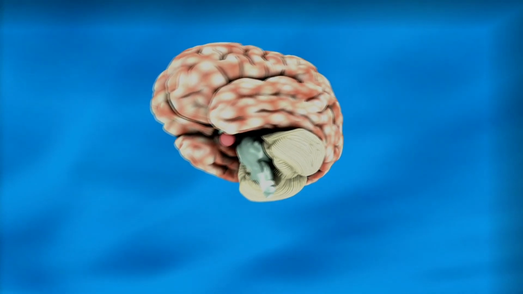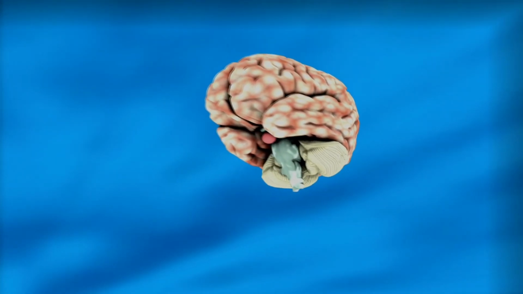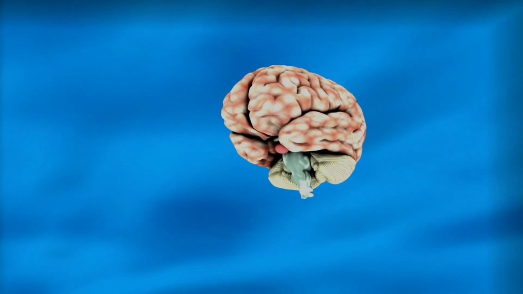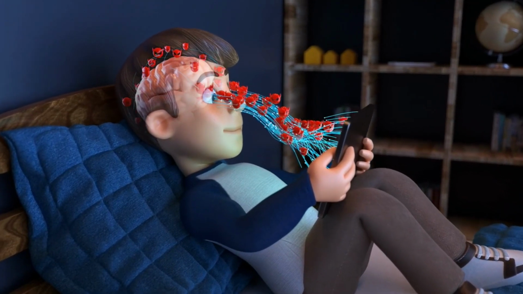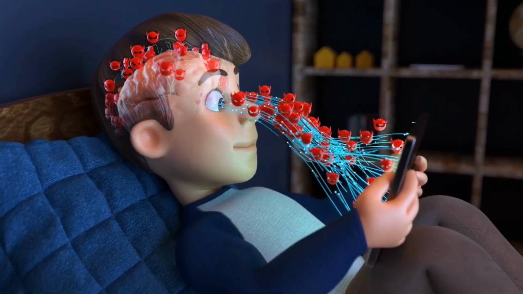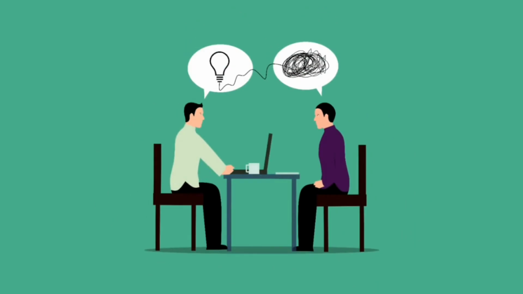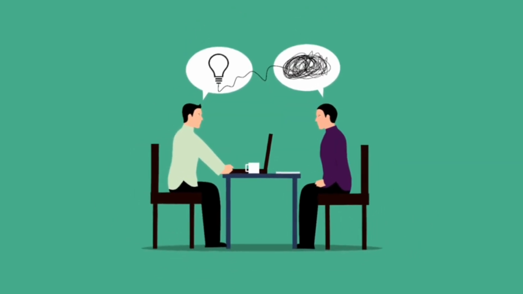Stay mentally active. Engaging in mentally stimulating activities, such as reading, learning a new skill, or playing a challenging game, can help keep your brain sharp and may even reduce the risk of cognitive decline. Get enough sleep. Getting enough sleep is essential for proper brain function, and lack of sleep can impair memory, attention, and decision-making abilities. Manage stress. Chronic stress can have negative effects on brain function, so it's important to find ways to manage stress, such as through relaxation techniques or mindfulness practices.